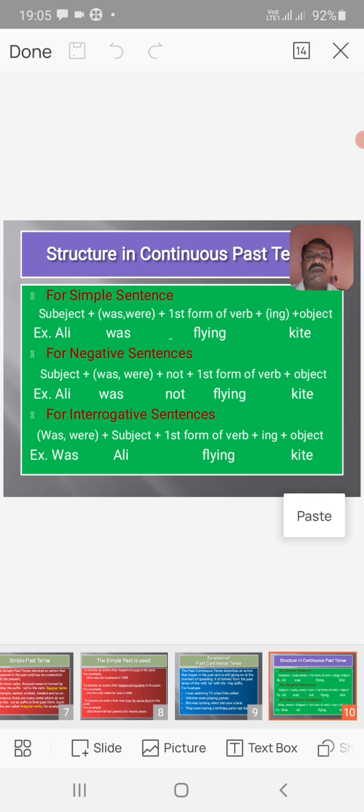And the structure in continuous past tense for an interrogative sentence. Initially, in the sentence, the auxiliary verb from the past, was or were, plus subject plus first form of verb plus ing plus object. So the sentence: was Ali flying a kite?